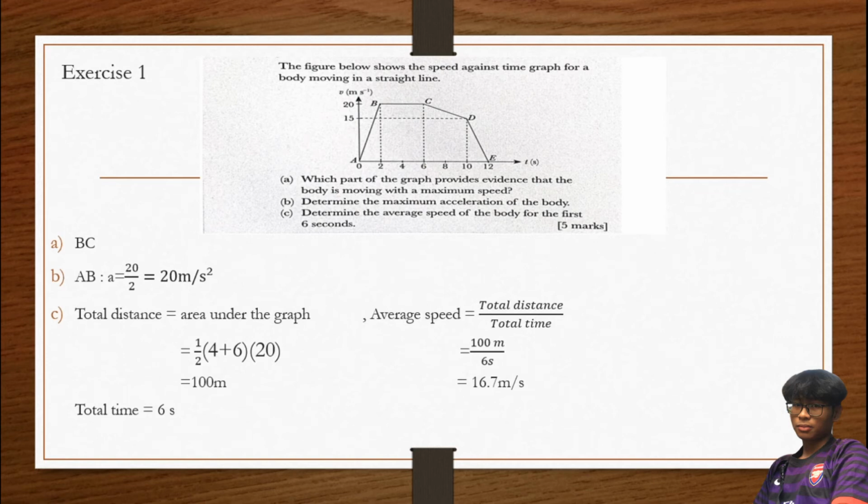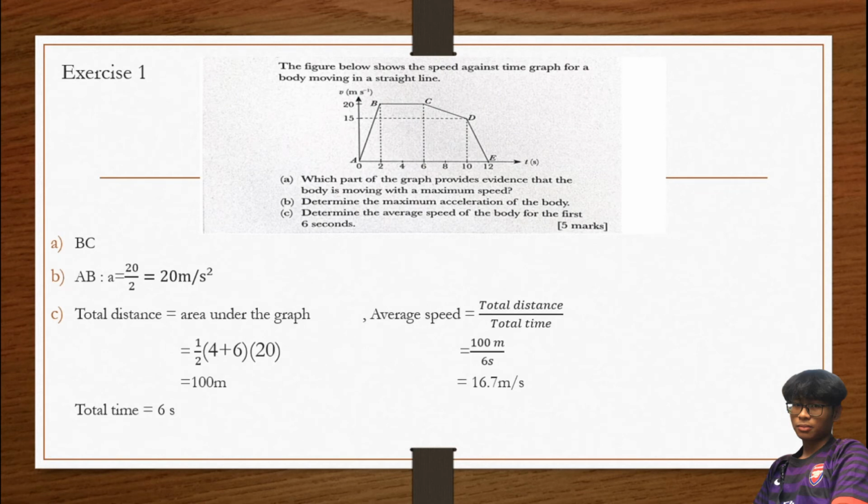So area under the graph for this case, kalau kita tengok 0 to 6, dia punya area adalah bentuk trapezium, right? So kita boleh guna rumus area trapezium to find our distance. So we get 100 meter. Dia minta for the first 6 seconds, so total time dia adalah 6 seconds.